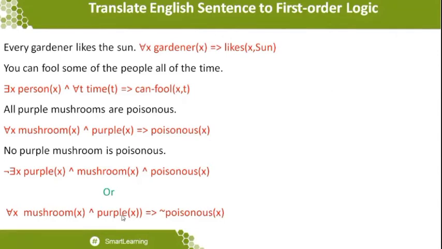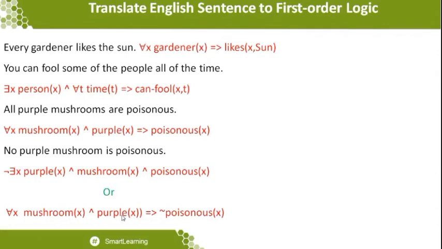I already told that whenever you come across a statement with "every", you should understand that we want to apply the implication symbol. Here we want to make it every gardener. Every gardener represents who? It may be one person, or two, or an n number of persons. Yes, it is an n number of persons. So I'm mentioning for all x, Gardner of x, which implies that whoever the gardener is, they like the sun. See, that is in nature.